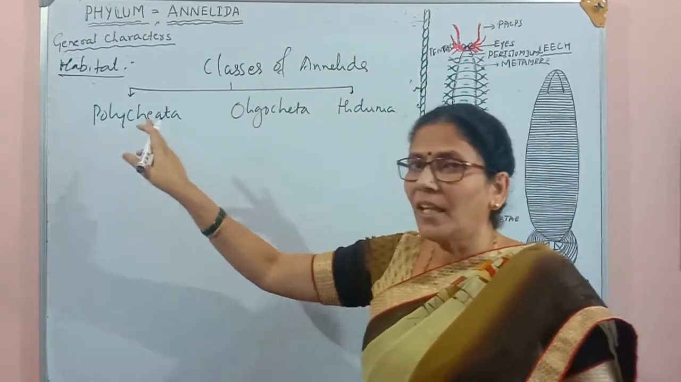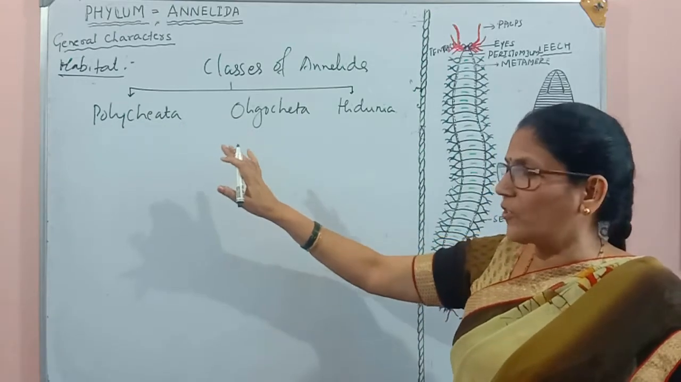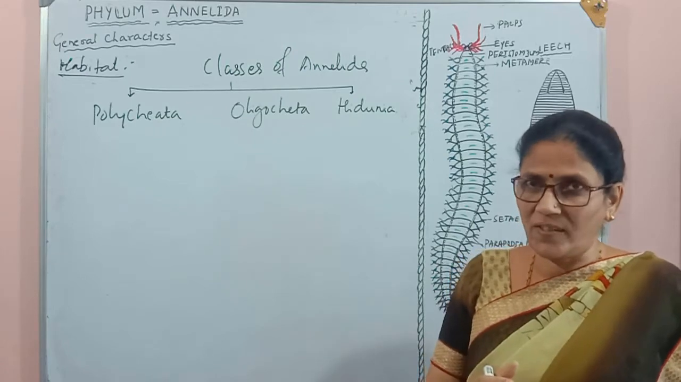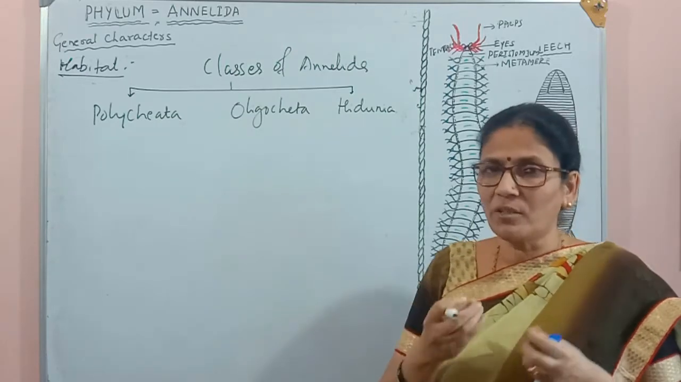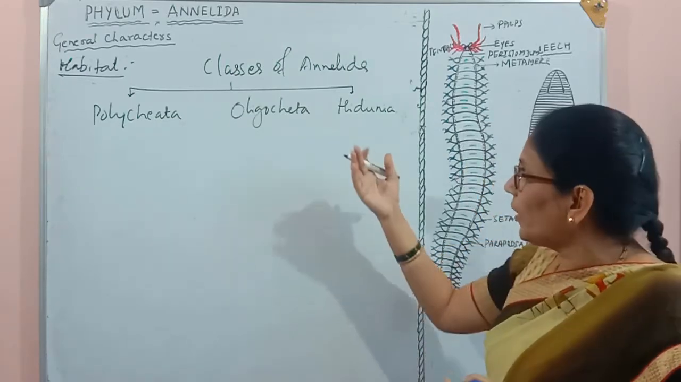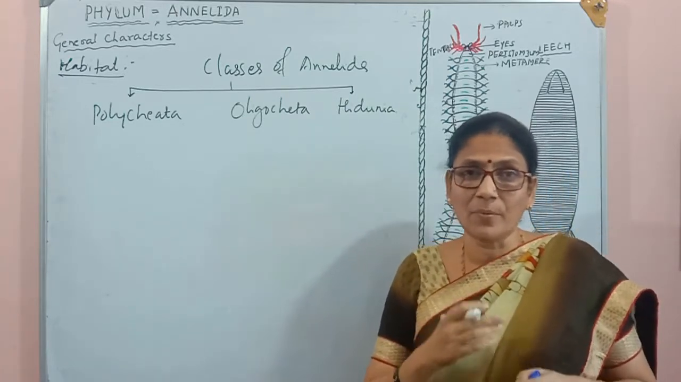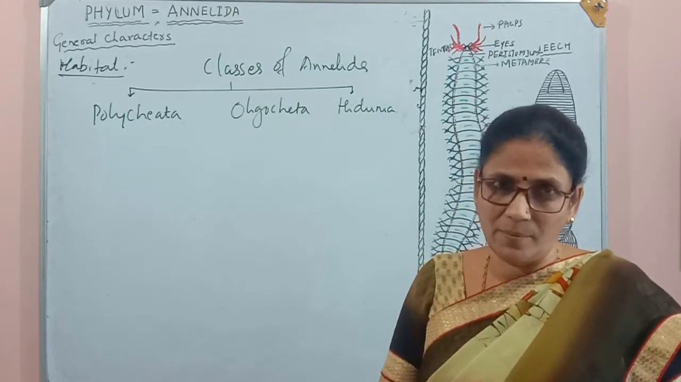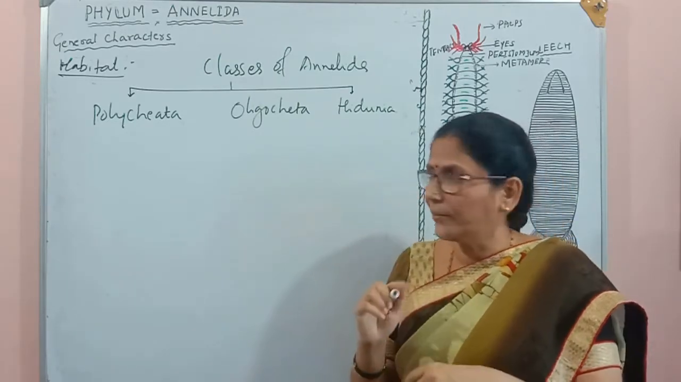Polychaeta has got its name because of its locomotor structures, which are many setae. Many locomotor structures are there. Oligo means very few setae. Hirudinea has got its name because of the substance hirudin present in the saliva of these organisms. What are those organisms? We will discuss that also.